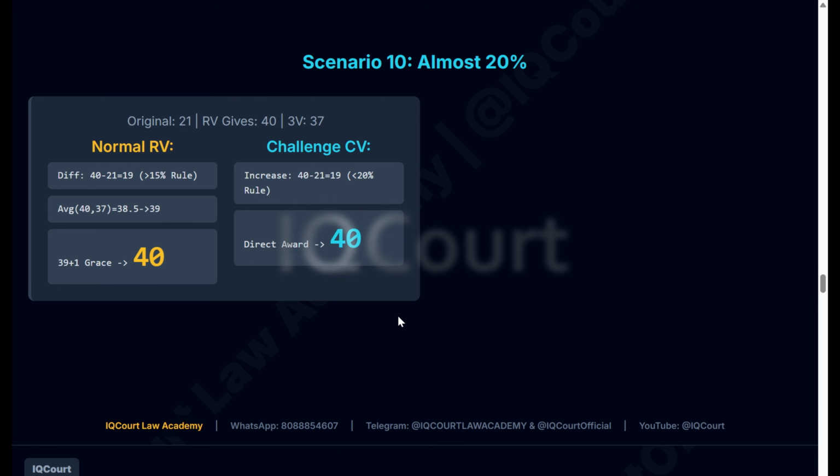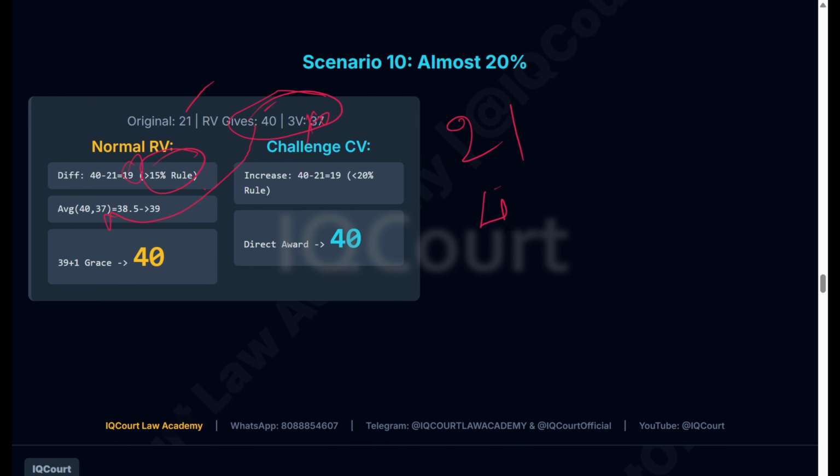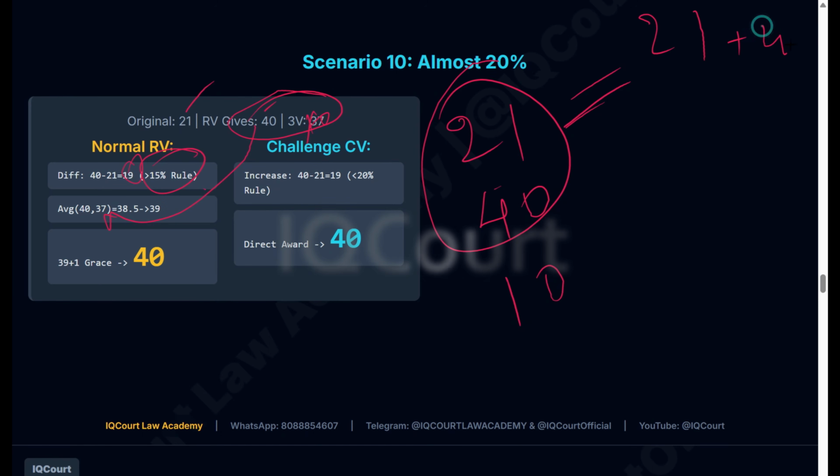If you go to scenario 10, in this the original marks is 21, then they give you 40 marks. The difference is 19 marks, above 15%, they will do the average of these two. Maybe the third evaluator may give you 10 marks. If your original marks is 21, the first revaluator gave you 40 marks, and the third evaluator gives you 10 marks, in this case they will take these two and average it. 21 plus 40, 61 marks, 30.5 marks, fail.